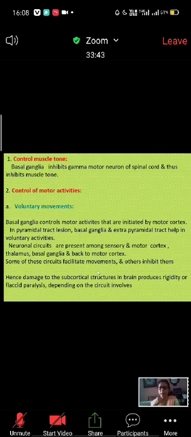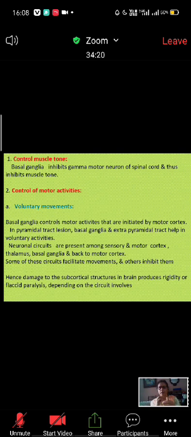The voluntary activities are initiated by the motor cortex, and the basal ganglia with the help of the thalamus control them. Any voluntary activity that the cerebral cortex starts, the basal ganglia and thalamus control, deciding how much impulse to send by assessing the sensory information and the different information coming in from the eyes and ears, all of which reach the thalamus. The thalamus assesses all this and then sends it.